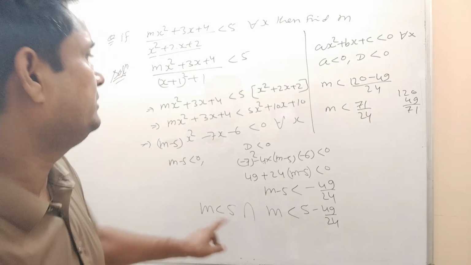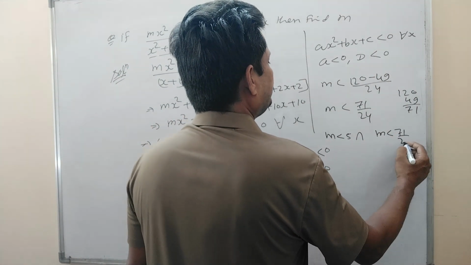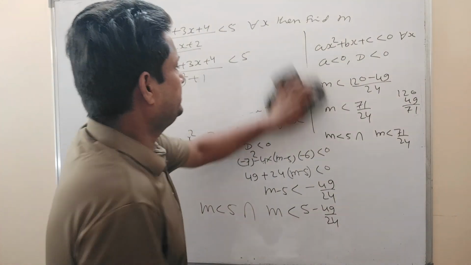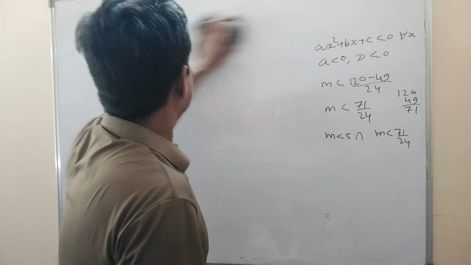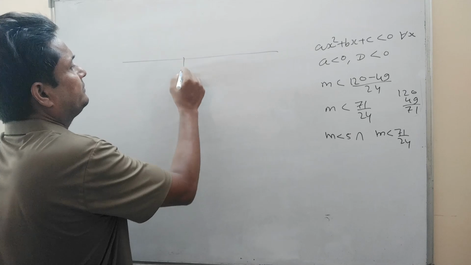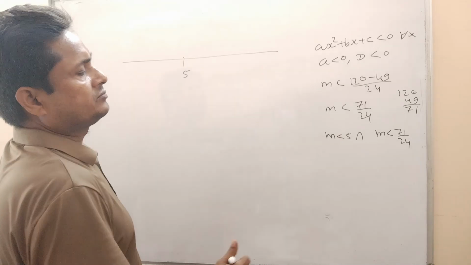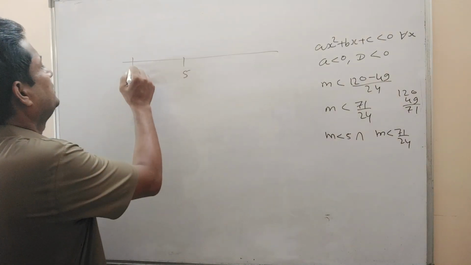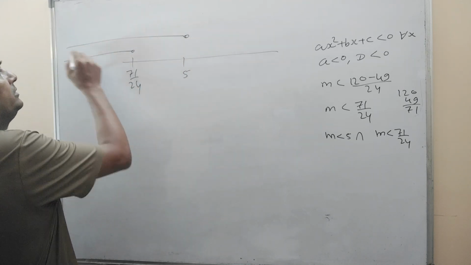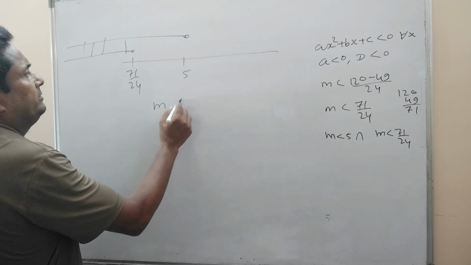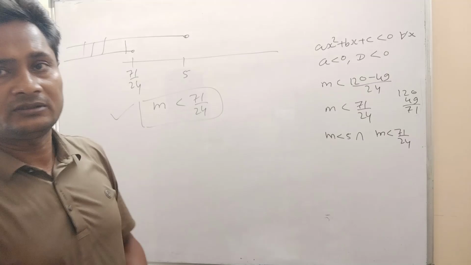Now take the intersection between these two: m less than 5 intersection m less than 71 by 24. So what will be your answer? 5 will be here and 71 by 24 will be here. So this side this inequality and this side this inequality. So the intersection is this one. So m will be less than 71 by 24. So this is the answer for this one.